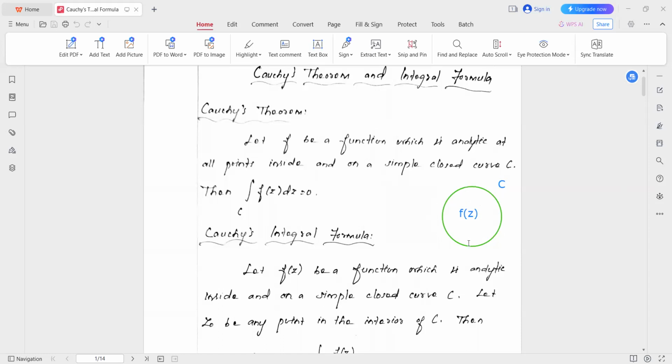Everywhere on the simple closed curve, the function f of z is analytic.